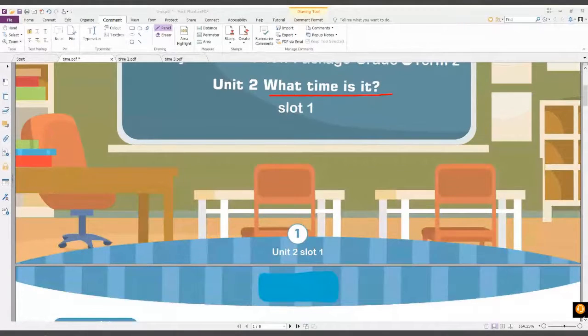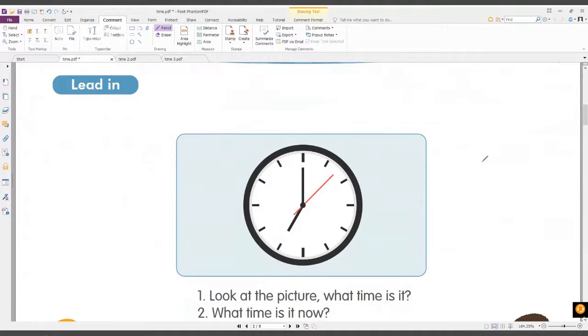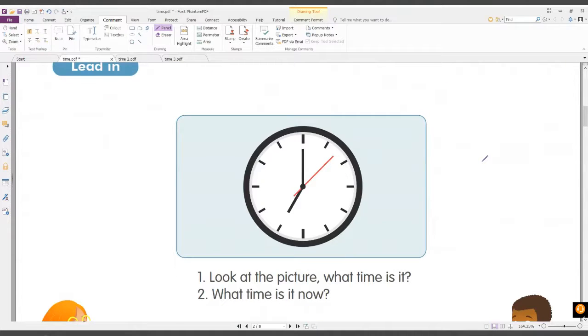Oh, what happened? Teacher, what happened? Okay, can you see? Everybody, can you say, what time is it? What time is it? Let's learn how to read time. Look at the picture. Can you tell me what time is it?